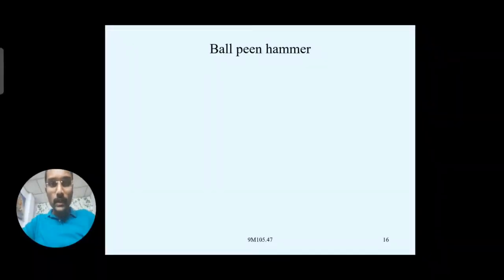So this is regarding the types of hammers: ball peen, straight peen, and cross peen hammers. These are some of the hand hammers generally used by the smith himself. The person is called a smithy. The other hammer is the sledgehammer, which is used by the helper of the smithy. A smithy helper is also there, and he uses the sledgehammer. We will see the purpose of that.